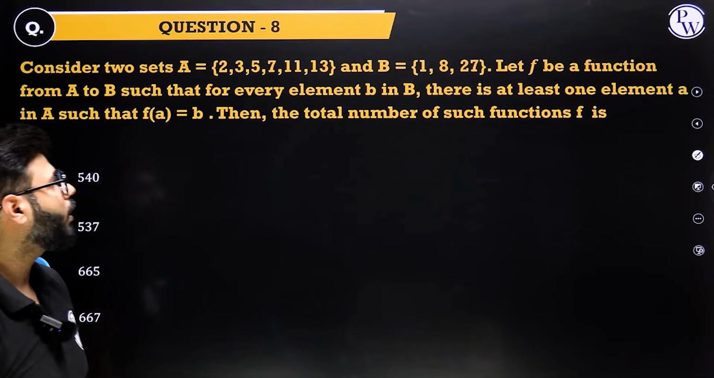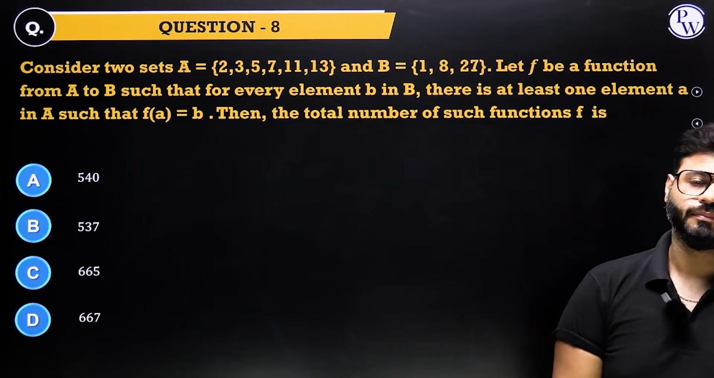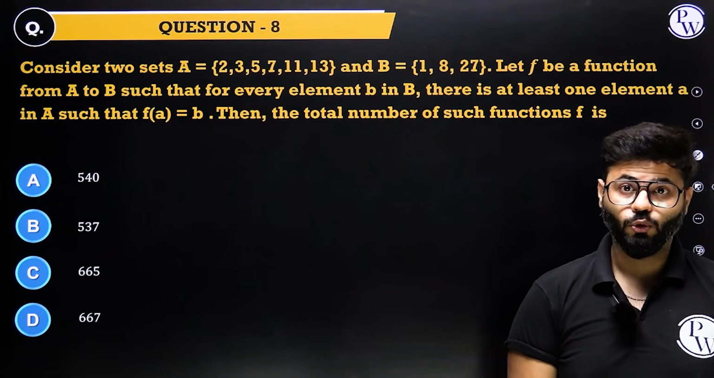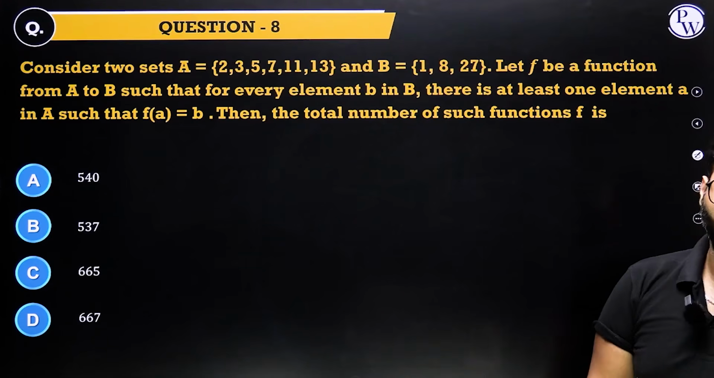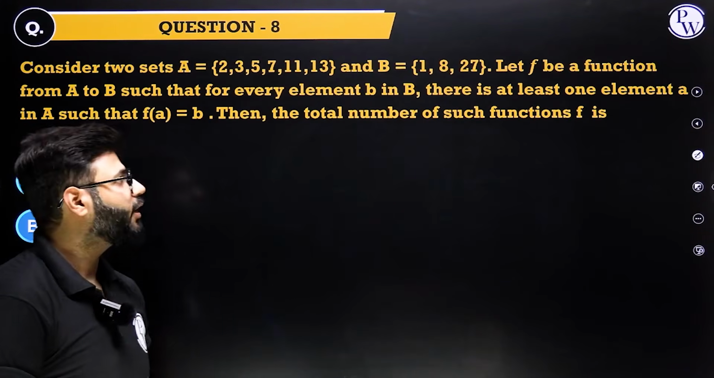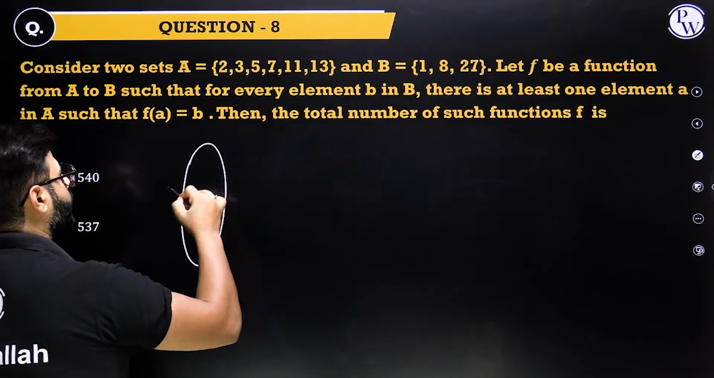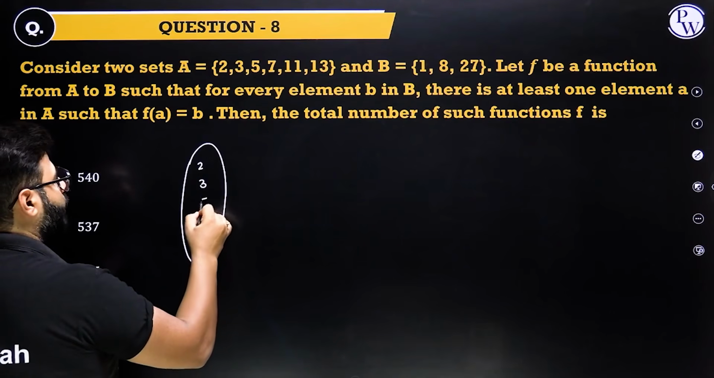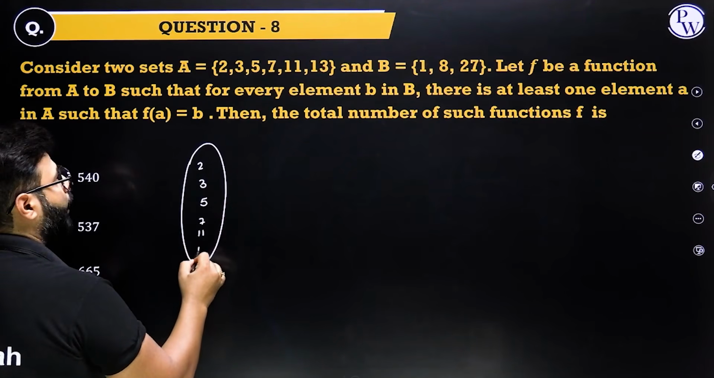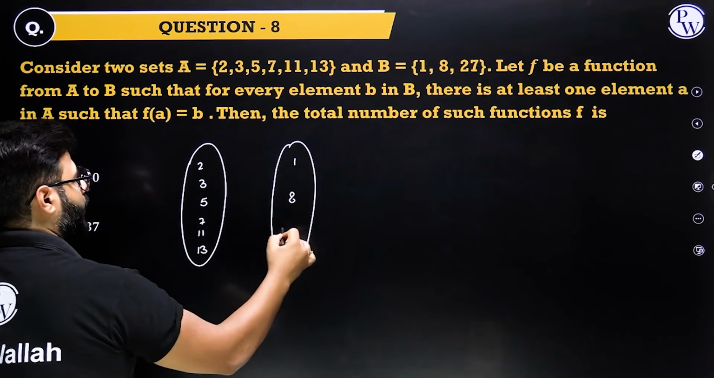Let's have a look at this one. This is a modern math PNC question, but looks like an algebra again. Right? Looks like an algebra question, but it is a modern math PNC question. Consider two sets A and B. Let f be a function from A to B. All right. So we have a set A: 2, 3, 5, 7, 11 and 13. We have a set B: 1, 8 and 27.